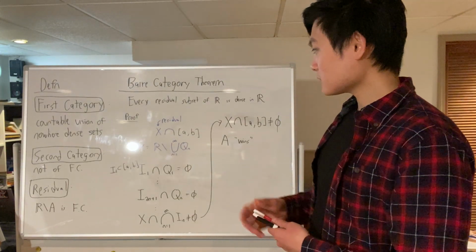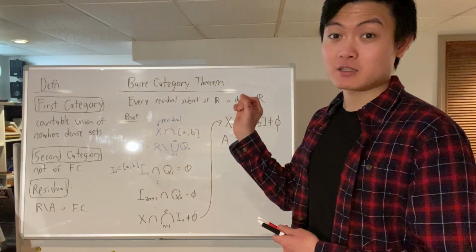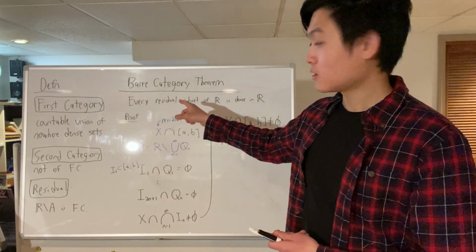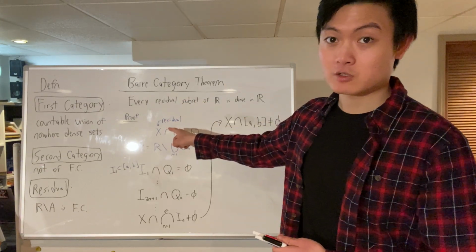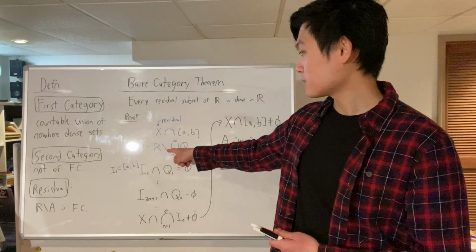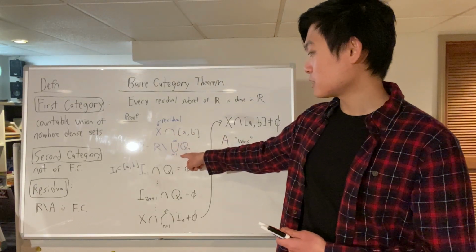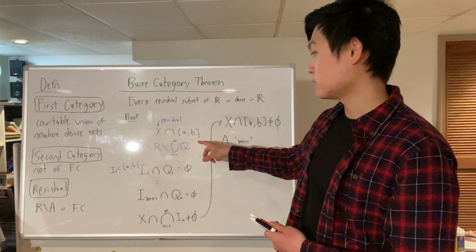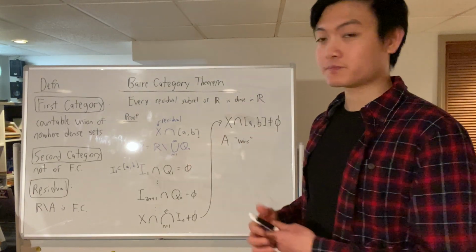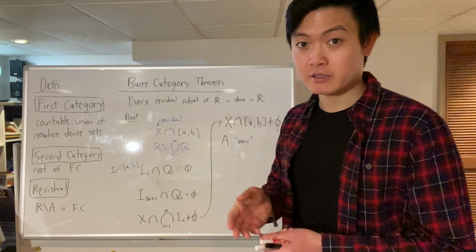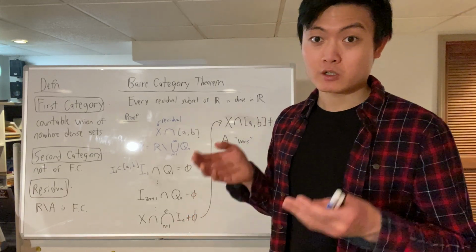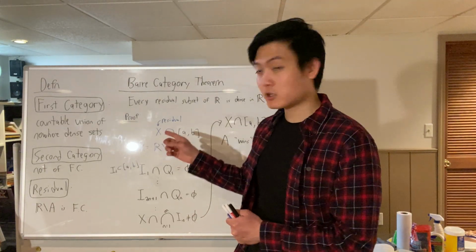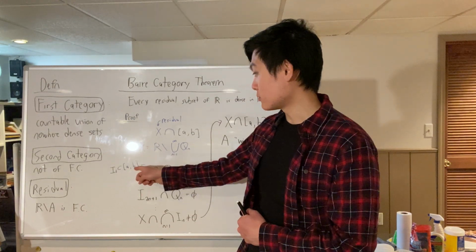And so how do we play this game? Let's say that we're player A, and this time we're given the set X as our set. And so this set, as we know, is a residual. And so by definition, the complement will be a countable union of nowhere dense sets. Each of those nowhere dense sets will be represented by big Q sub n. And so if we begin playing this game, we have to choose a closed interval.